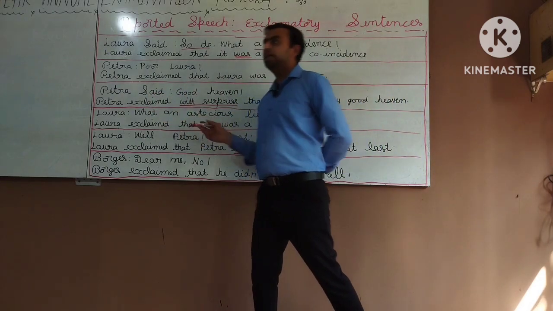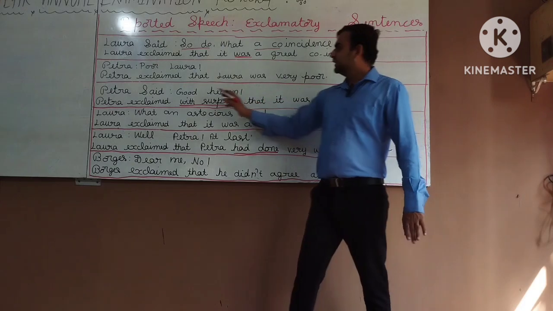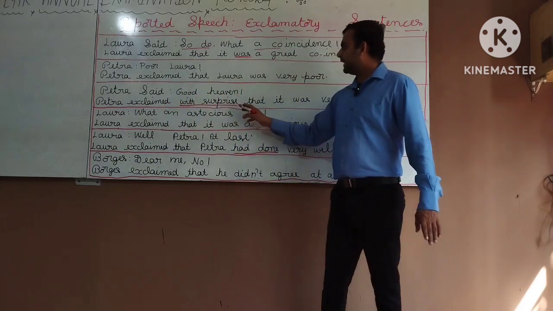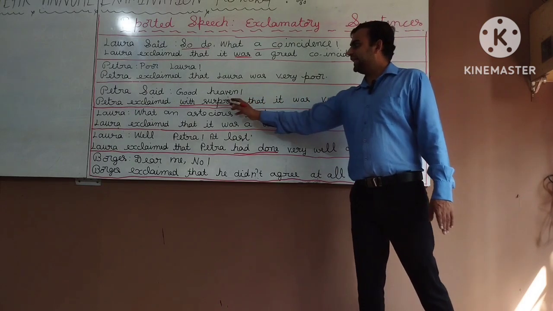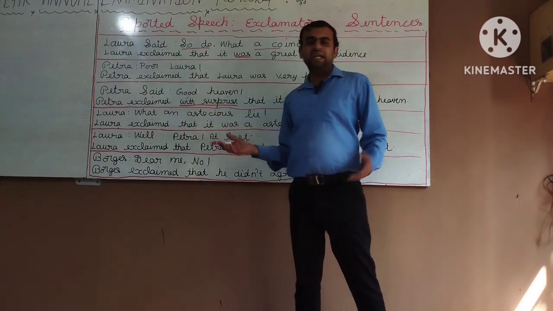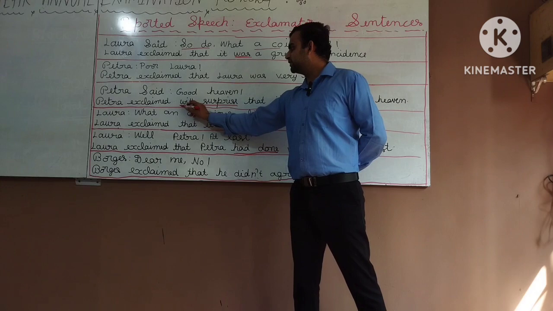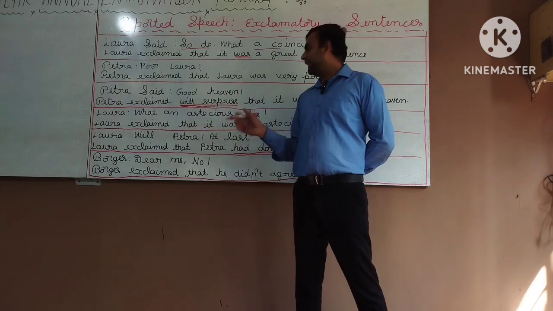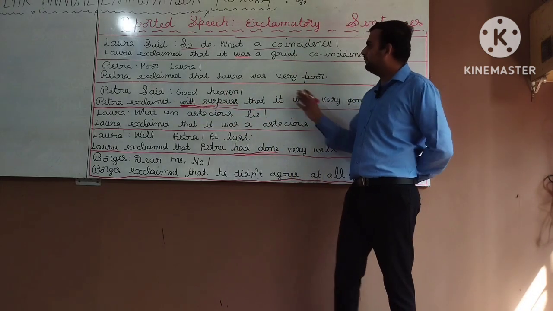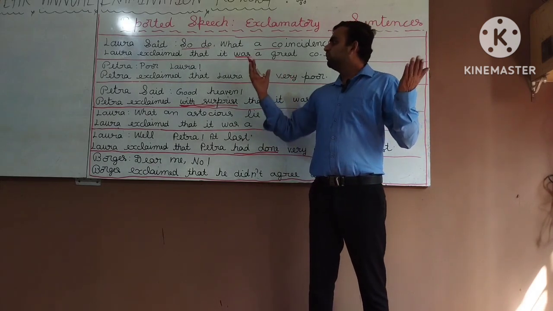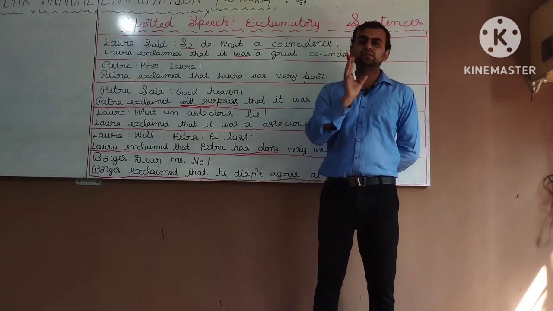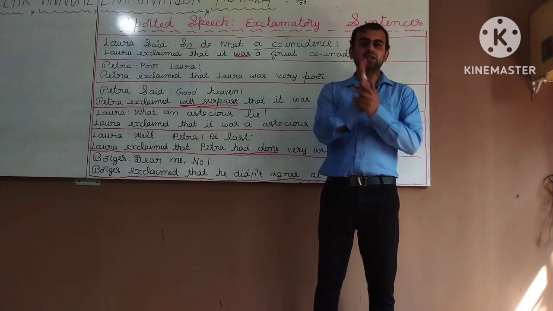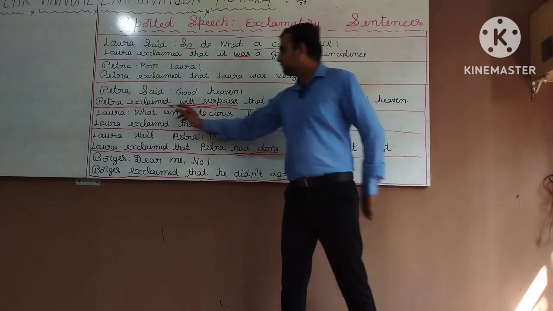Petra said, good heavens. Petra exclaimed with surprise that it was very good heavens. Petra exclaimed with surprise. If we write it or don't write it, it is fine. It is not wrong. Petra exclaimed that it was very good heavens. Good heavens. Poor Laura. We just have to form a sentence there, like an assertive sentence. Exclamatory sentence changes into assertive sentence.